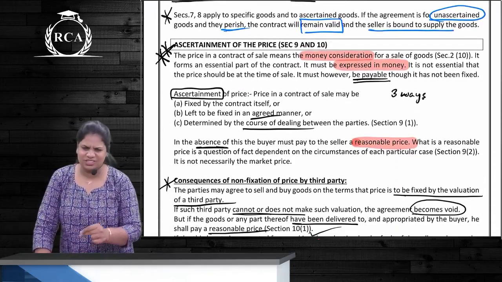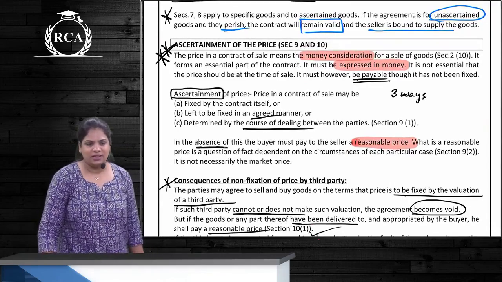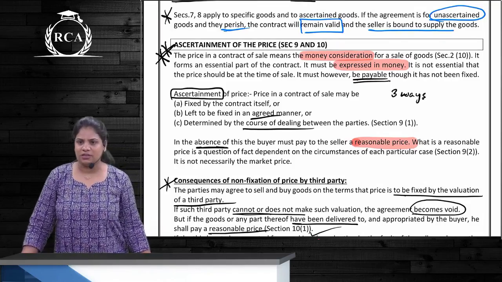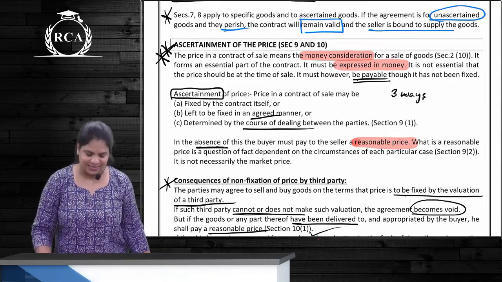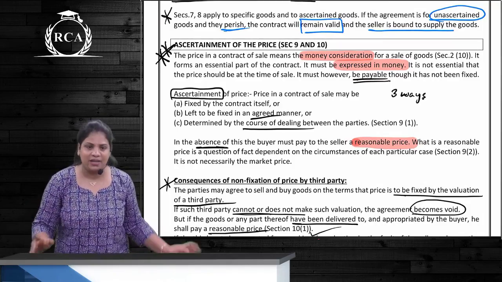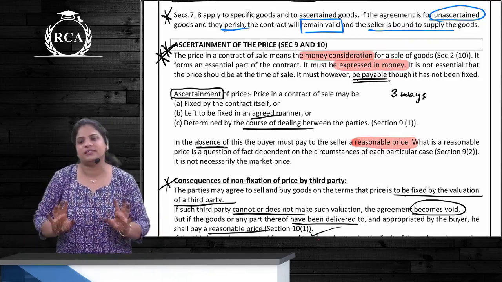Yes? Okay. Just quickly, 5 minutes. Ascertainment of price. Price means what? Money consideration. Price means money or money is what? True or false? False. Price means money consideration only. Price has to be expressed in money. If it is only goods, it's not a valid price. Partly money, partly goods is an allowed price.